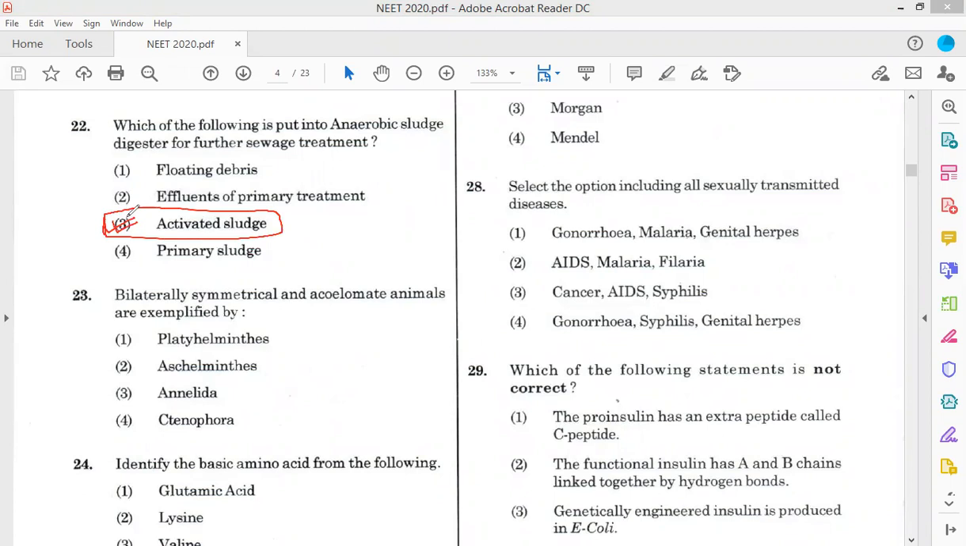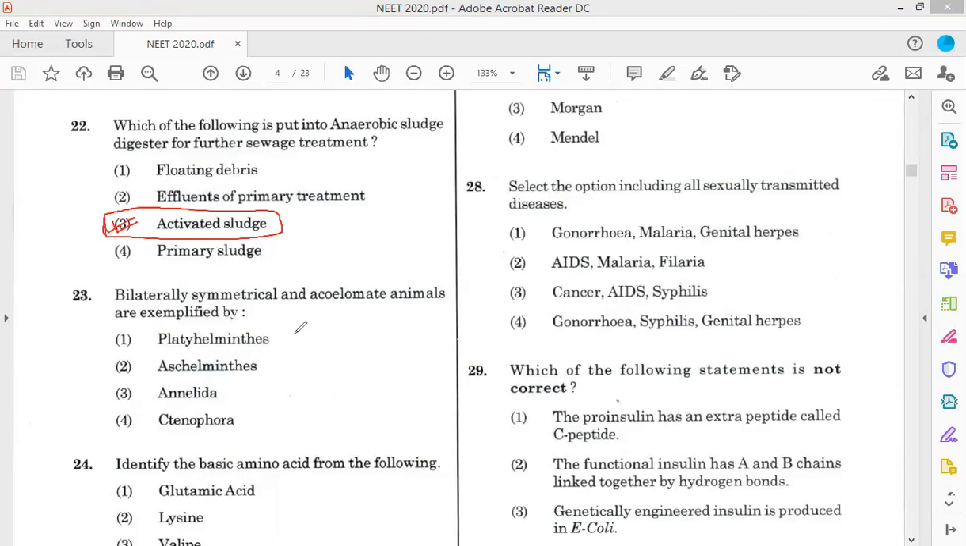Now question number 23. Bilaterally symmetrical and acoelomate animals are exemplified by. We know that bilaterally symmetrical animals can be divided along the sagittal plane. If an animal can be cut through the sagittal plane and we get two equal halves, then we call it bilaterally symmetrical.